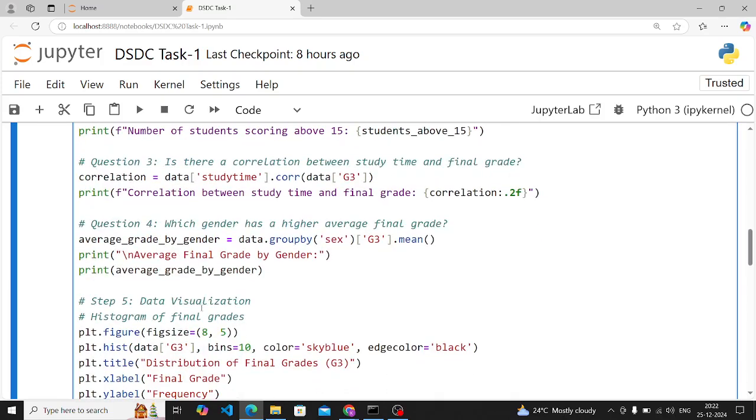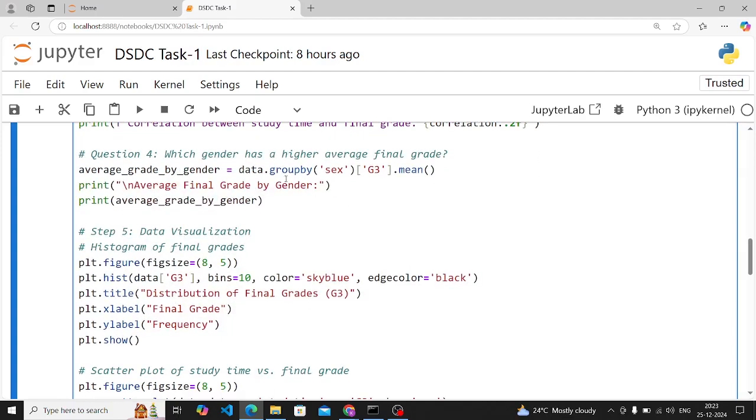Now question 3: is there a correlation between study time and final grade? These are the column names in your data set. For checking correlation, we are going to use the .corr function. Correlation basically checks the relationship between two columns, two variables. For this we are using the .corr function, and we are checking the correlation of study time with G3. Then it will print the correlation between study time and final grade.